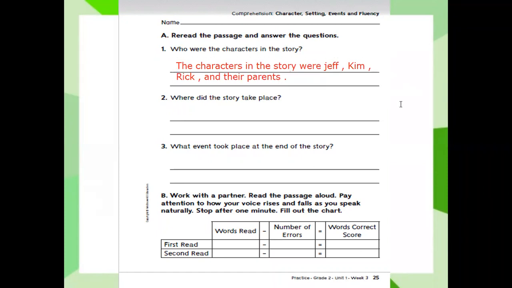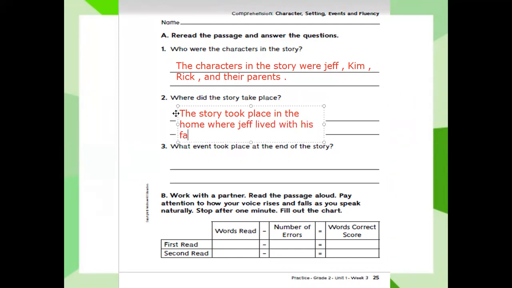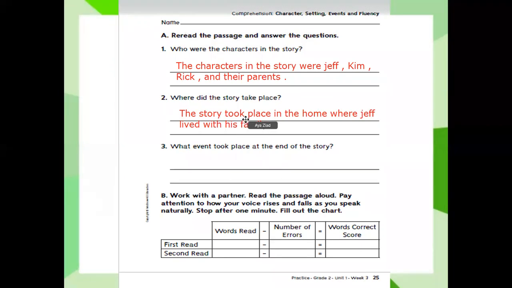Where did the story take place? The story took place in the home where Jeff lived with his family. Let's write that. Number 3.